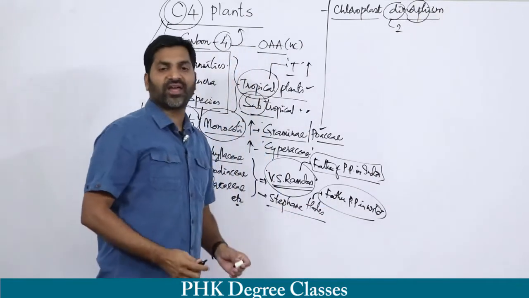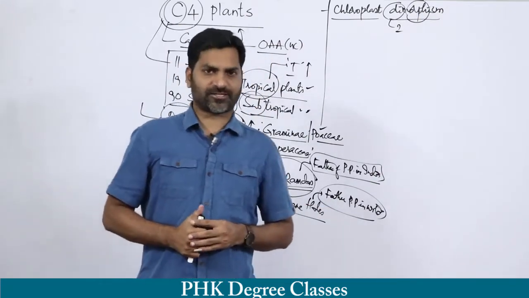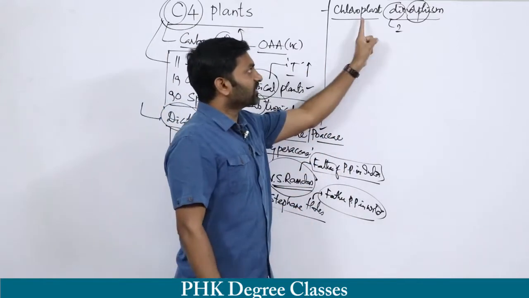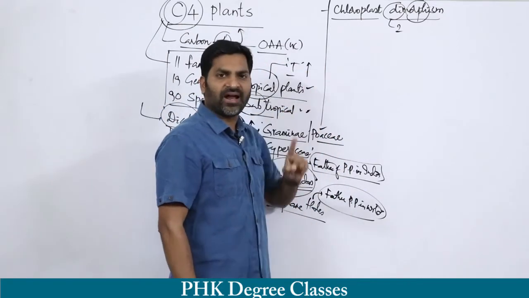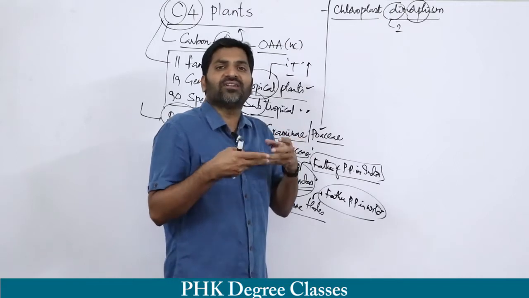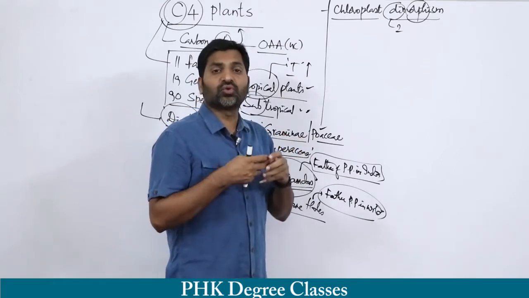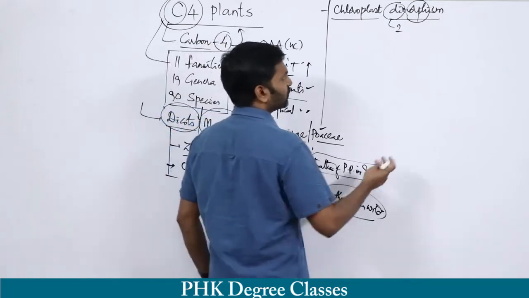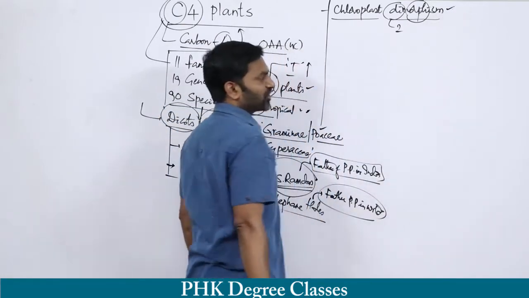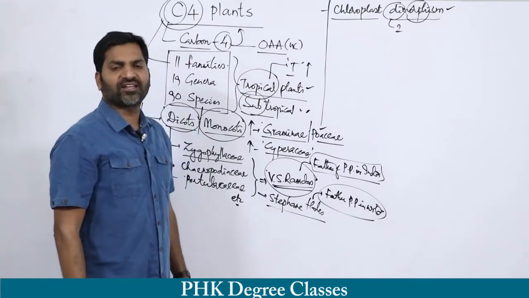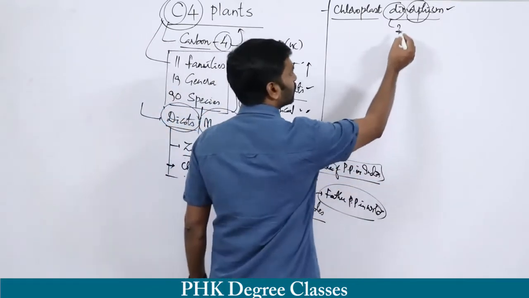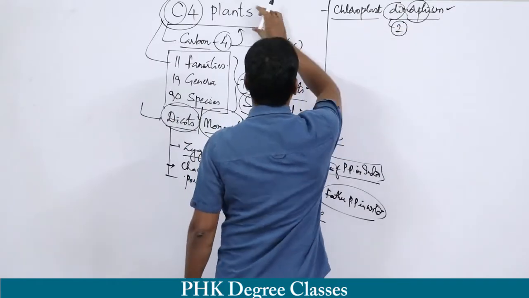Morpha indicates external or physiological characteristic features. So the chloroplasts of C4 plants show two different variations, two different structures. Hence, the concept is called chloroplast dimorphism. There are two kinds of chloroplasts in C4 plants.